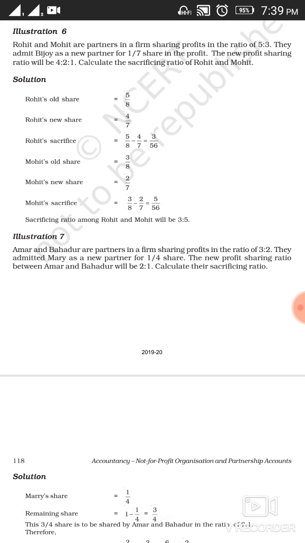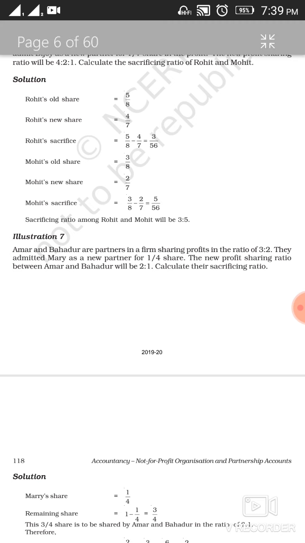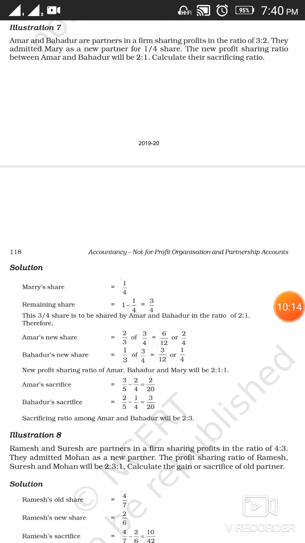Let's see. As we have already discussed how to calculate the new profit sharing ratio of the new partner along with the old partners, in this case first we have to calculate the new share of Amar and Bahadur.